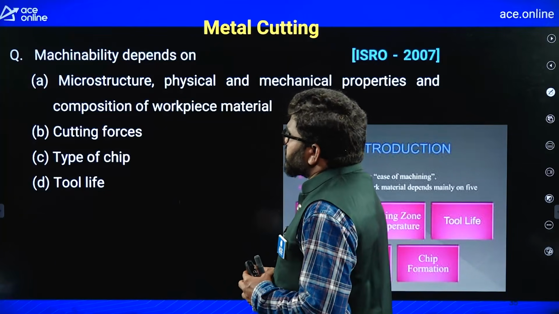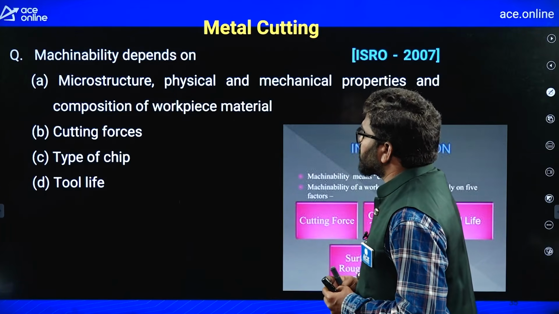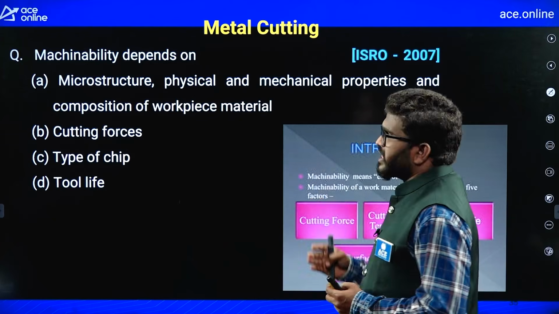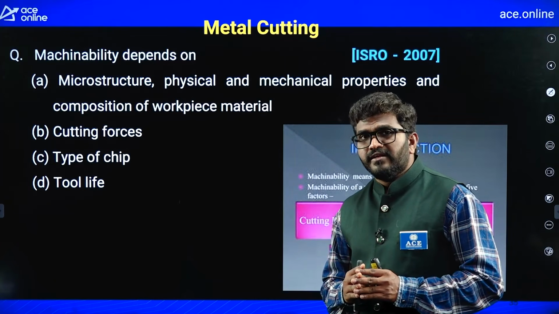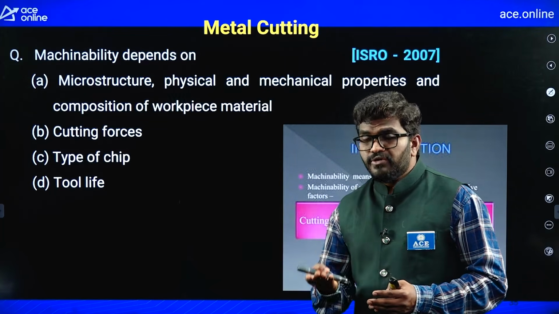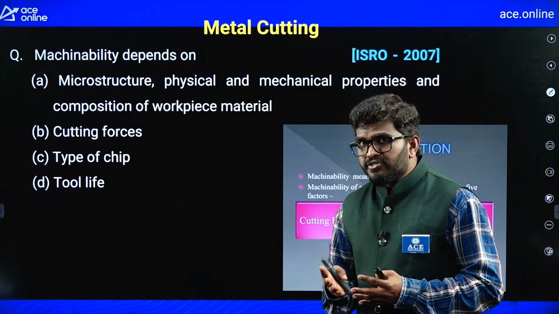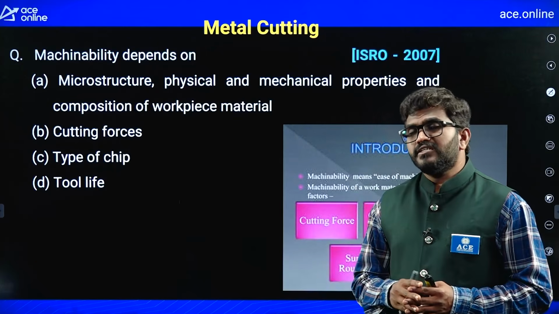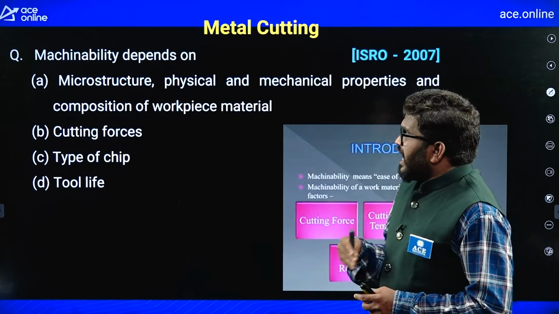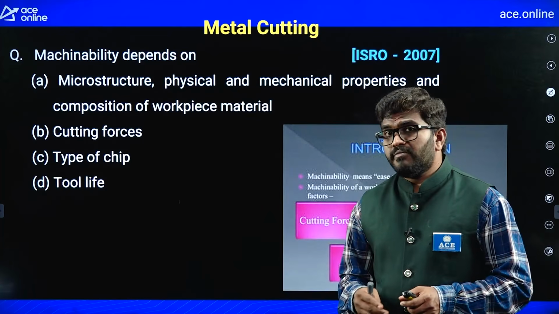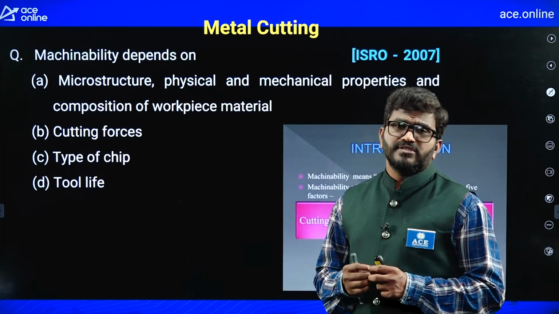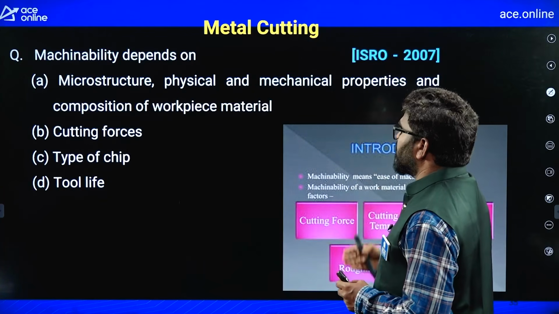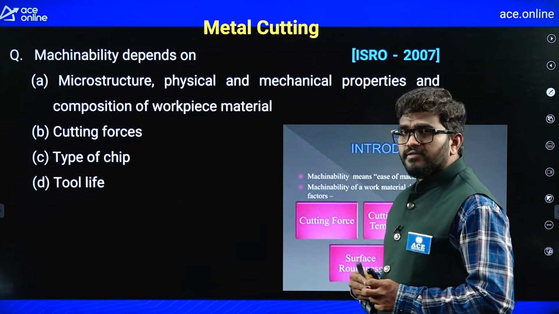Now, in this, the first option is given as microstructure, physical and mechanical properties and composition of the workpiece. That is also correct. Suppose if we take a fine grain material, it is more hard, so machinability is going to decrease. Mechanical properties you can take, if a metal has more hardness and high strength, again machining is difficult. Like by adding alloying elements, some metals become hard, so machinability will decrease. So machinability also depends on microstructure, physical and mechanical properties and composition of the workpiece material.